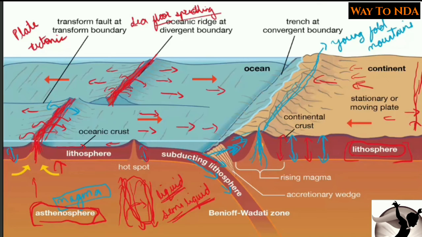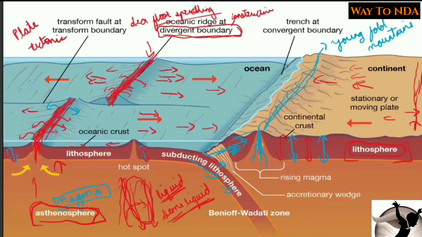So here you can see the plate is moving in a different direction. When the plates are moving in different directions, this boundary is called a divergent boundary, or constructive boundary, because it is creating something new.